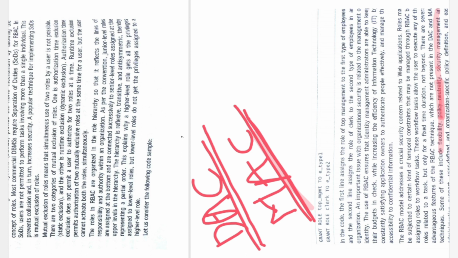Then we saw the example: grant the role top management to E type 1 and grant the role clerk to E type 2. Means for one kind of employee we are assigning top management positions, and for another kind of employee we are giving lower positions. We are able to assign this depending on the cost of the company and the efficiency, while also utilizing the information technology efficiency.